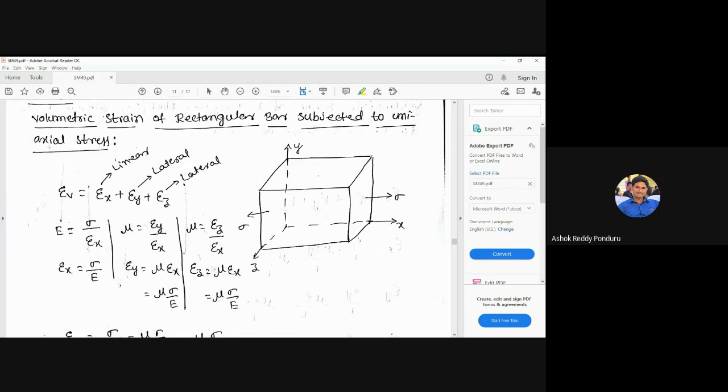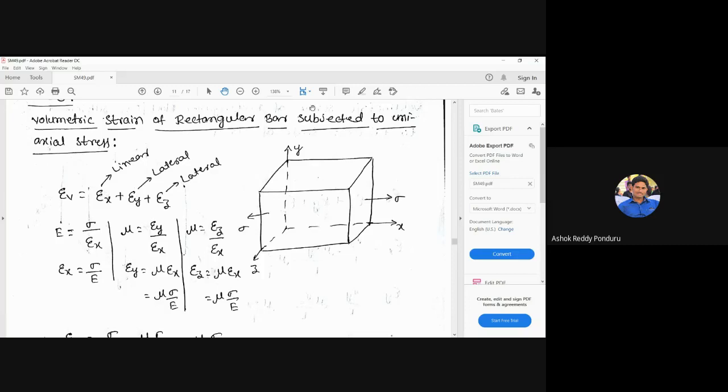For a rectangular bar, the volumetric strain epsilon V is equal to, let us look at this, epsilon x plus epsilon y plus epsilon z. This is very important. This expression is used for a rectangular bar whether it is subjected to uniaxial load, biaxial load, or triaxial load. No problem, we use the same expression for volumetric strain: epsilon x plus epsilon y plus epsilon z.